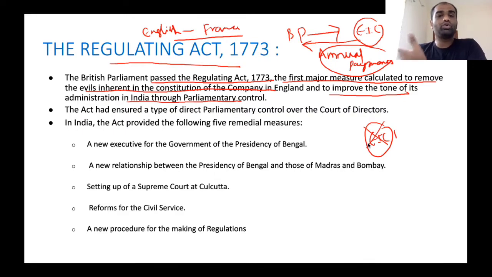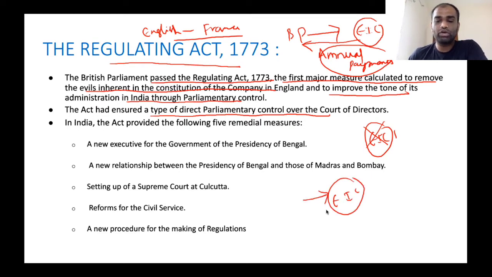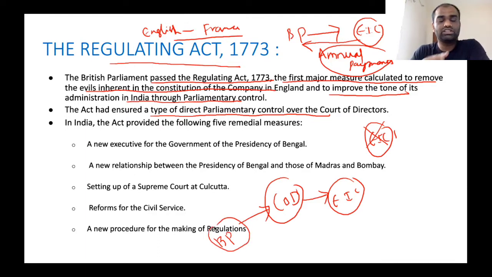So, to improve the tone of this administration, British Parliament wanted to intervene so that they could exercise parliamentary control over East India Company. Also, this act ensured a type of direct parliamentary control over the Court of Directors. As I mentioned before, East India Company is controlled by a body called the Court of Directors, and this Court of Directors was influenced by British Parliament. Clear? So that's the reason why this Regulating Act of 1773 was passed.